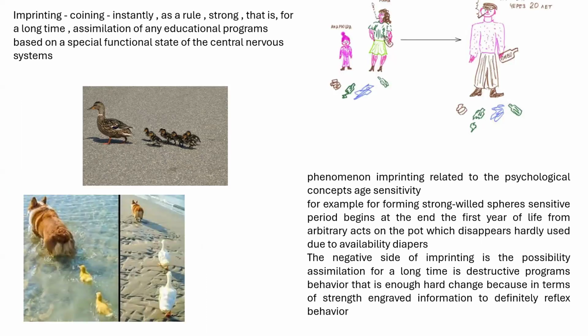Imprinting is a rule strong for a long time assimilation of any educational programs based on a special functional state of the central nervous system. First of all, imprinting has been shown with an experiment with a little dog.